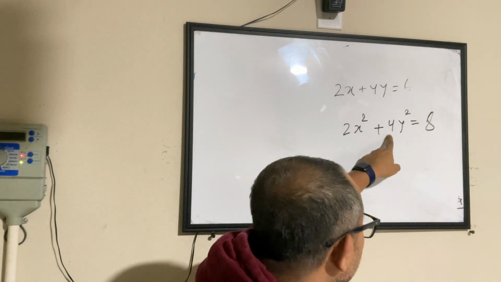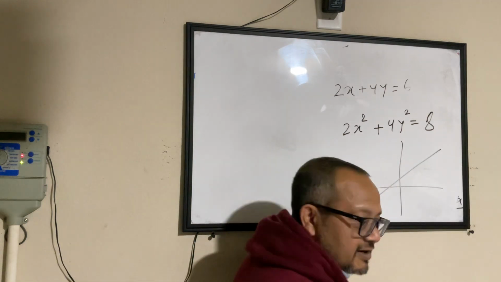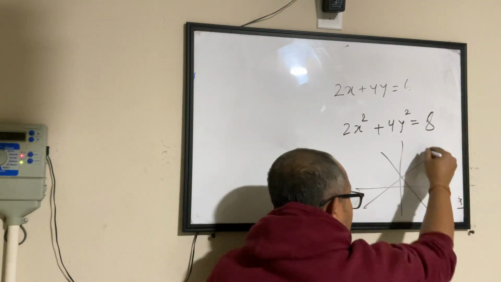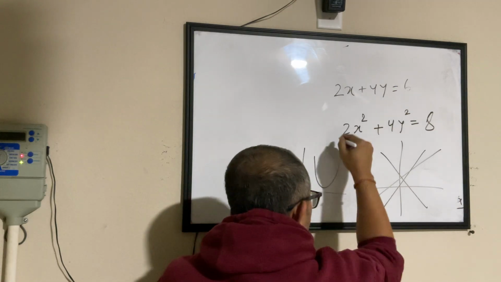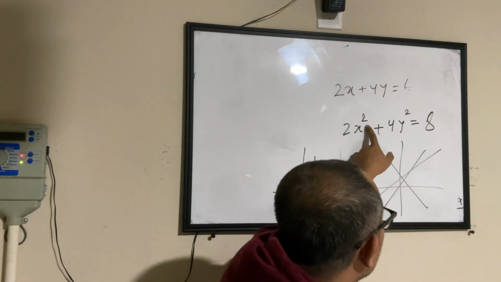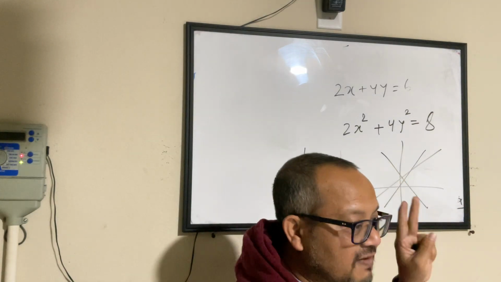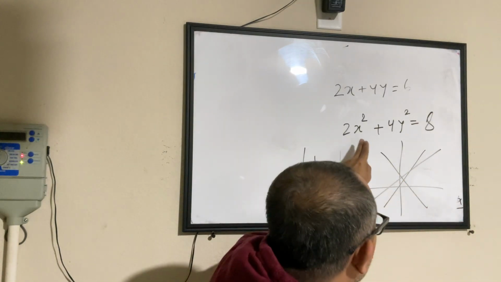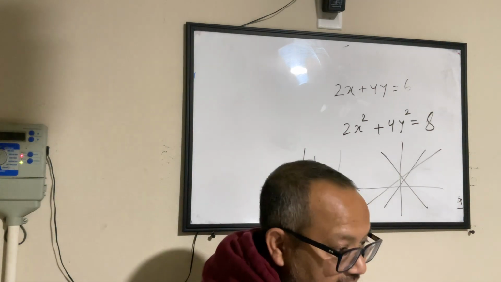And when you plot this, it will not be a straight line. It will plot something like this. So this equation, where the variable has a power of 2, doesn't draw a straight line, it draws something unique and different.